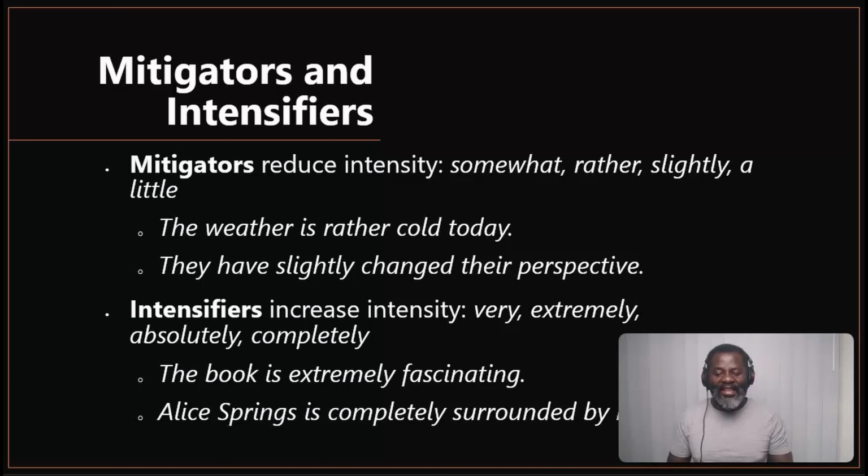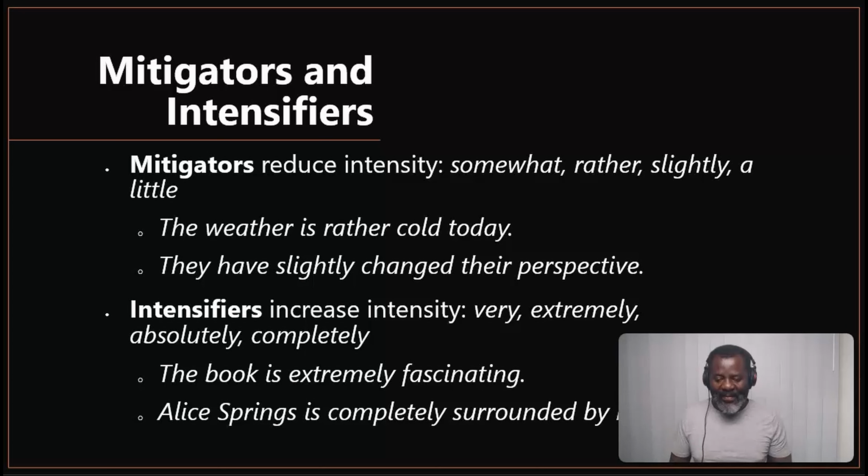Mitigators reduce the intensity. For example, somewhat, rather, slightly, a little. When you look at these, they are mitigators. Their role is to reduce the intensity. Let's look at examples. The weather is rather cold today. So when you look at the word rather, it is reducing. It's not too cold or very cold. It's rather cold. They have slightly changed their perspective. So you can see the word slightly there is reducing the intensity.